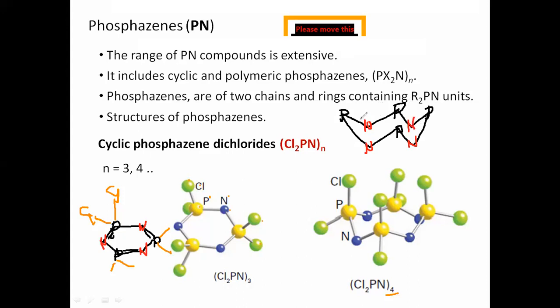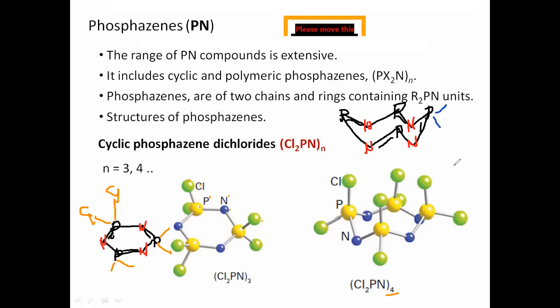Give alternate double bonds. So double bond, this is also a double bond, and a double bond, and here also you can write a double bond. That's it. And the remaining valencies you connect by chlorine.